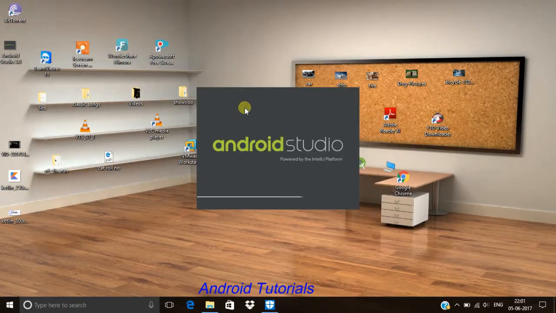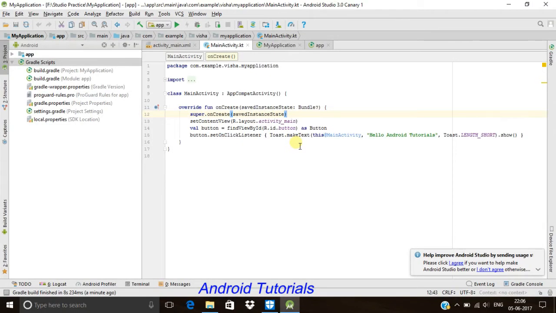So our project is ready. Let's check what updates Google has given us for its new Android Studio 3.0 Canary 1 version.